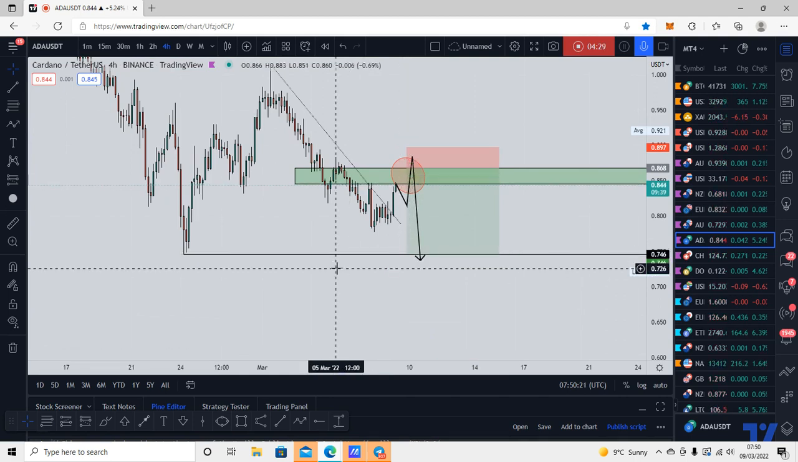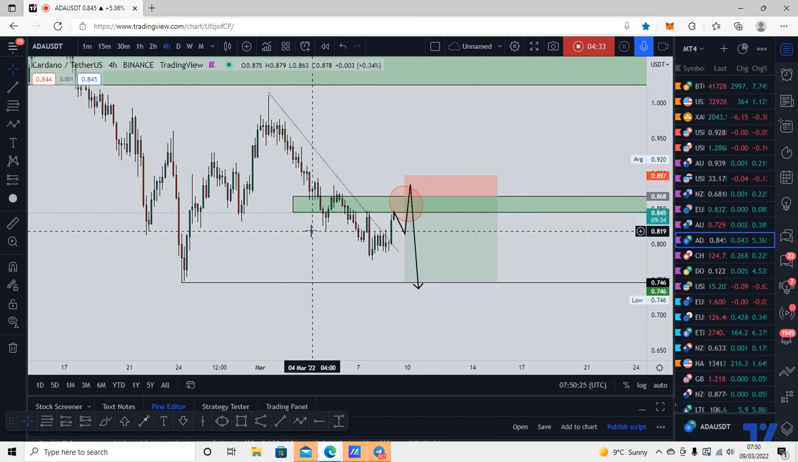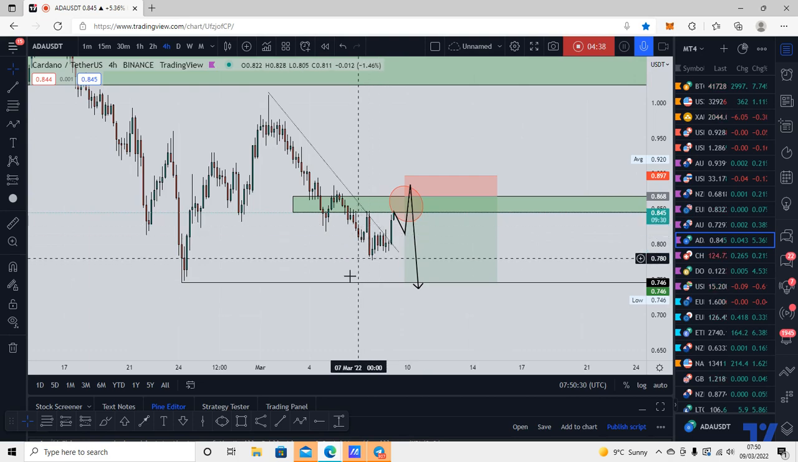Remember, we will only take this trade if our entry rules are satisfied. So yeah, this is a nice potential intraday shorting opportunity that is lining up here on ADA USDT.